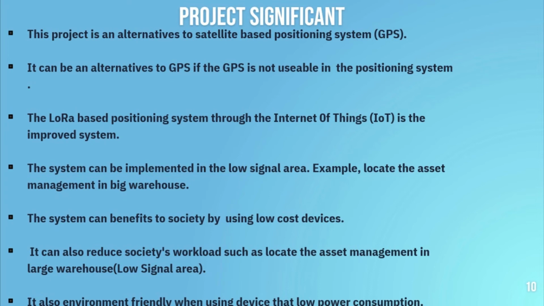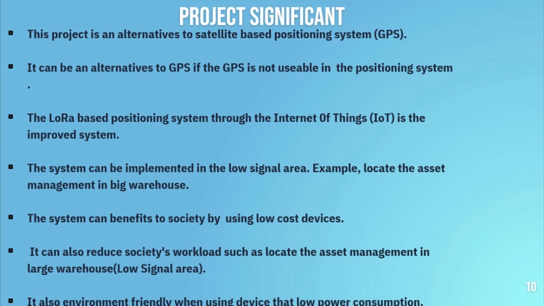Next, the LoRa-based positioning system through the Internet of Things is an improved system. The system can be implemented in low-signal areas. For example, locating asset management in a big warehouse, where the signal is blocked because of the building, so it is difficult to locate the assets. By using LoRa, it can estimate the location or accurately locate the assets.